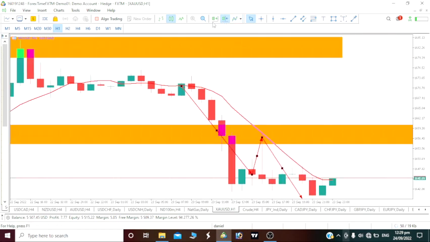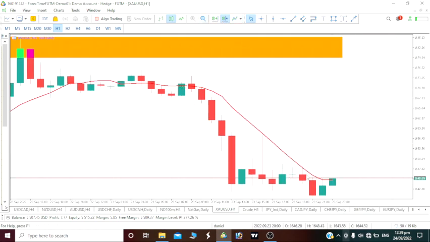And now let's see it on the 1-hour time frame. The 1-hour time frame still says we are bearish. Now let's take a look at it from here. We saw this drop on the 1-hour time frame. There was a pullback that came to hit our 10-period moving average. Now we've had another drop again. Notice this drop actually broke below the previous lows. This was the previous lows. The price actually broke below the previous lows, and now we are on a drop.